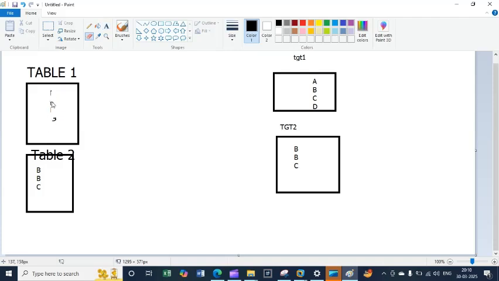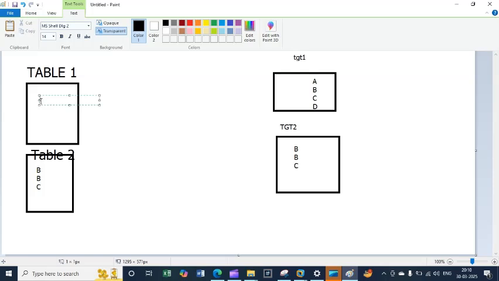Here is the product, like suppose there is one product, and the product having some duplicate information.